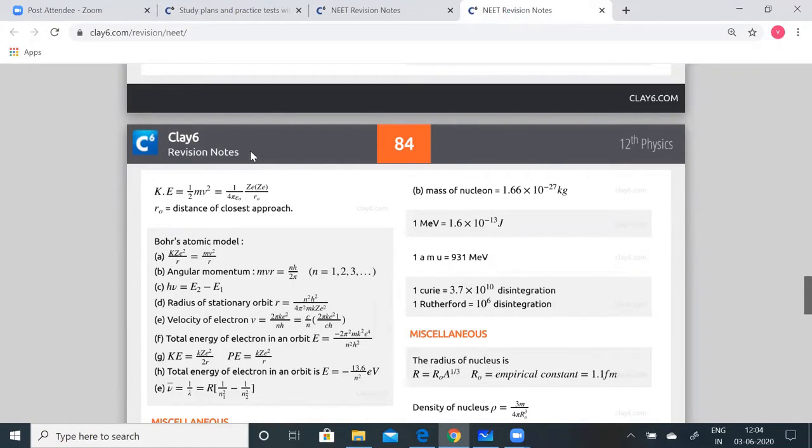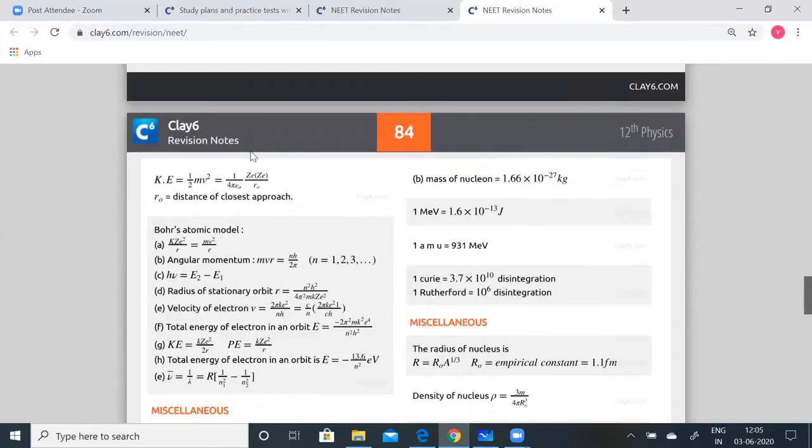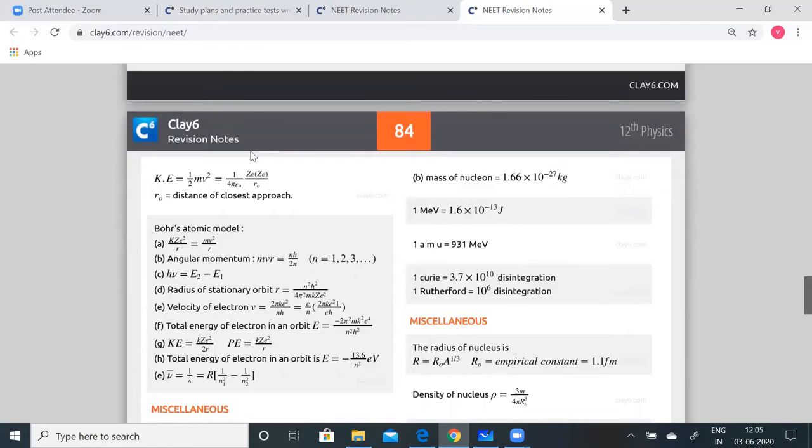Okay. So coming to atoms, kinetic energy is equal to half mv squared, which is equal to 1 by 4 pi epsilon 0 times Z E squared by R0, where Z is the atomic number, E is the electronic charge, and R0 is the distance of closest approach.